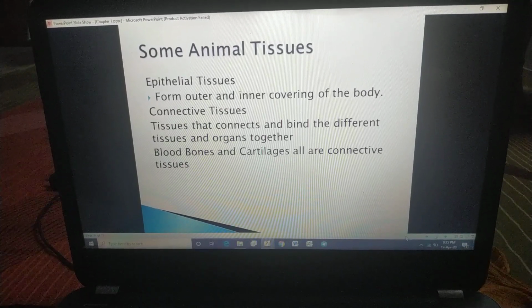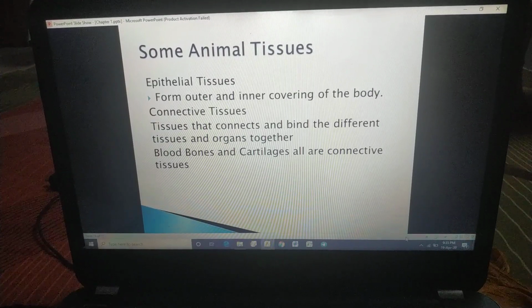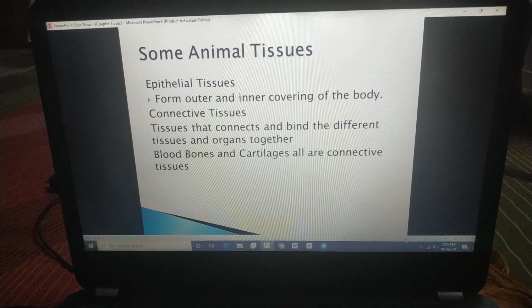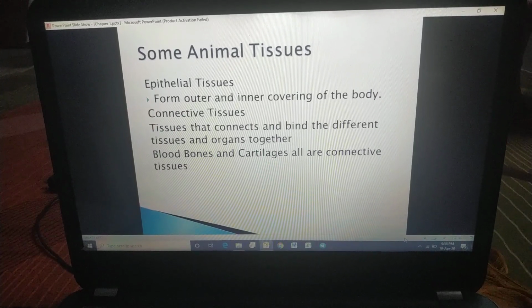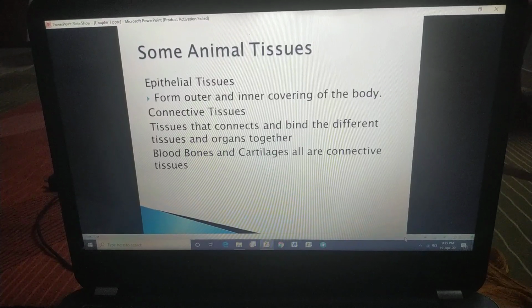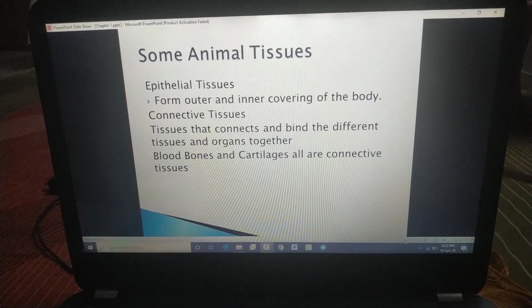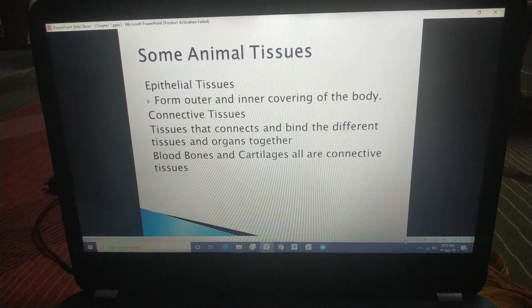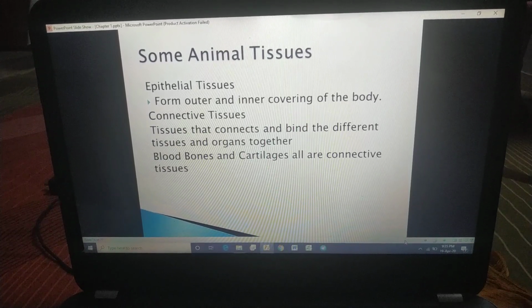Now connective tissues. Tissues that connect and bind the different tissues and organs together. The cells which form a connectivity, covering the whole space, whatever is present inside the body, is covered by some tissues that are known as connective tissues.